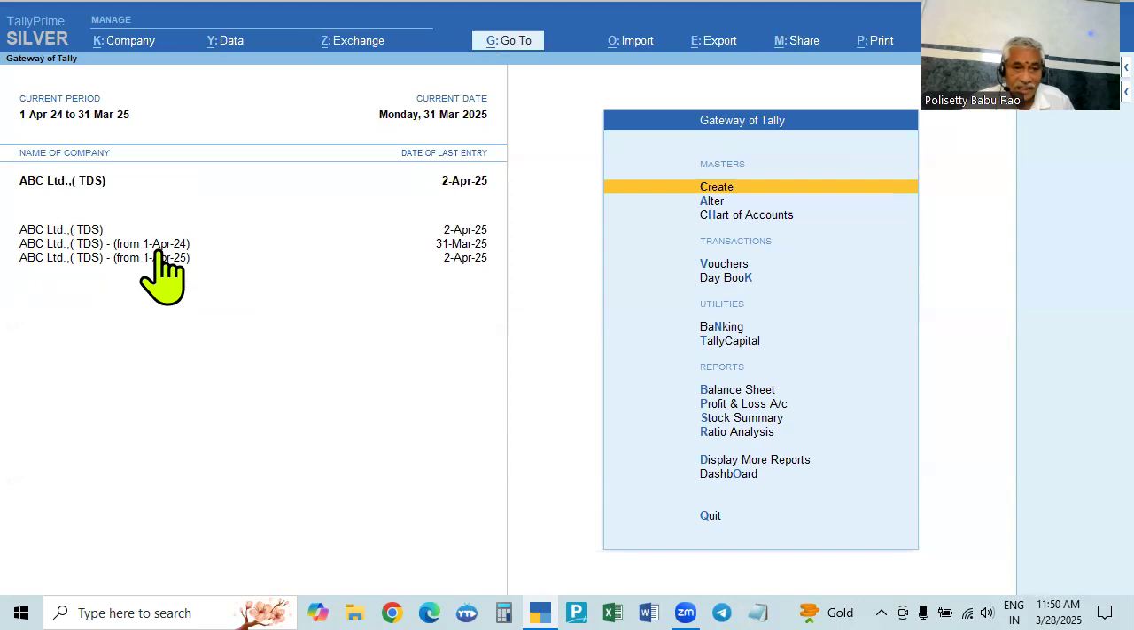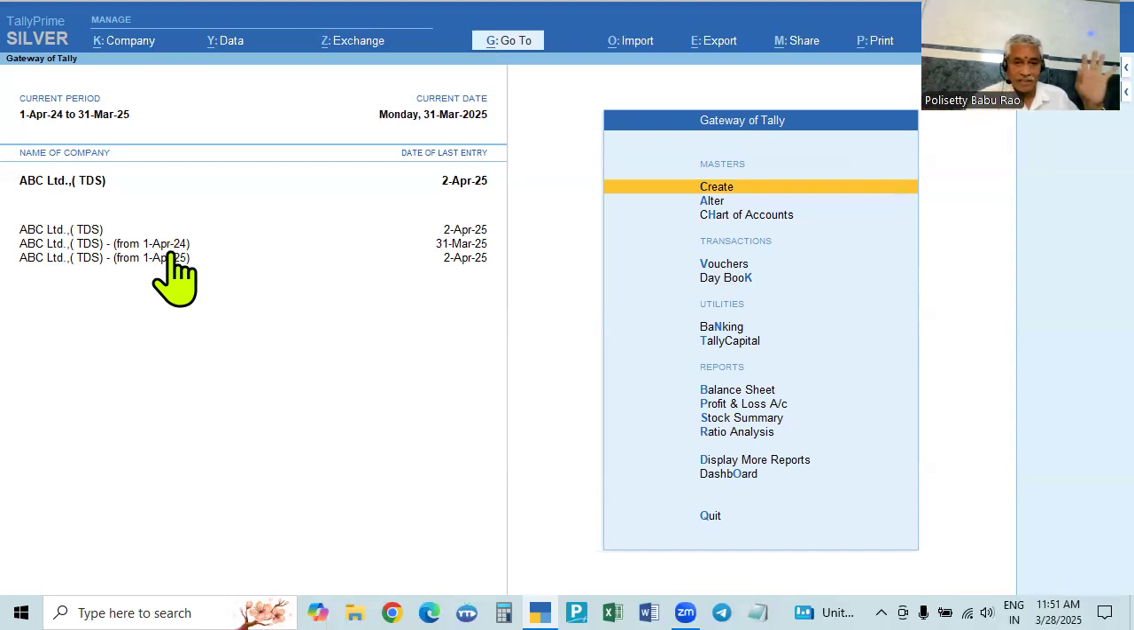In such a case, these two are enough: up to 31st March 25 for last year, and from 1st April 25 for the new year. Keeping these two, this can be deleted. This is related to last year. It is two years continued, so it's not required. Here, up to 24-25 is separated and 25-26 is separated with the exact transactions.